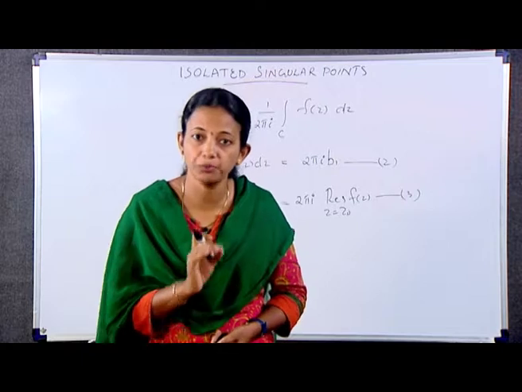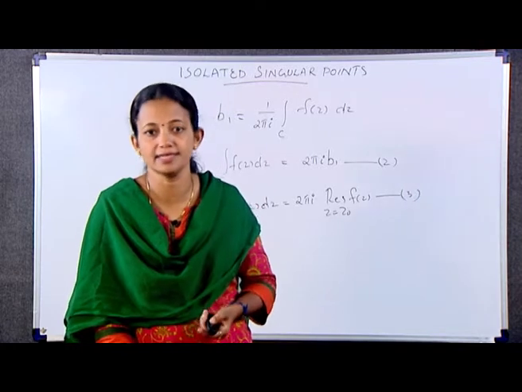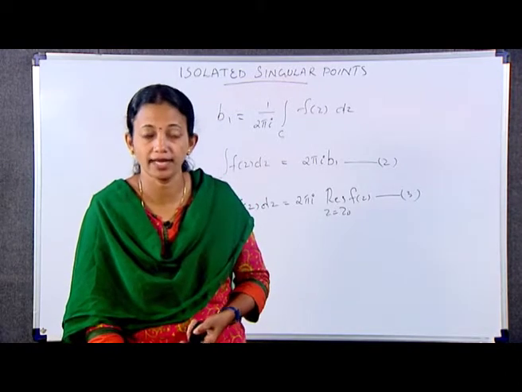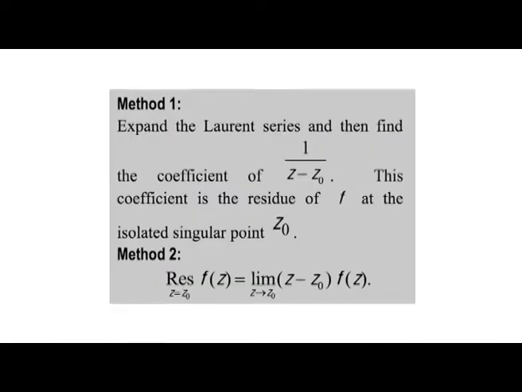Sometimes we simply use B to denote the residue when the function f and the point z naught are clearly indicated. Now, method of finding residue. To find the residue of f at the isolated singular point z naught, we proceed using one of the following methods. Method 1. Expand the Laurent series and then find the coefficient of 1 by (z minus z naught). This coefficient is the residue of f at the isolated singular point z naught. Method number 2. Residue at z is equal to z naught f(z) is equal to limit z tending to z naught (z minus z naught) f(z).